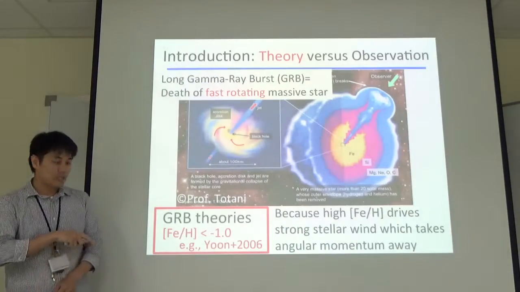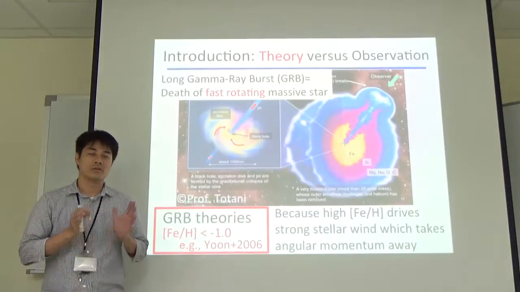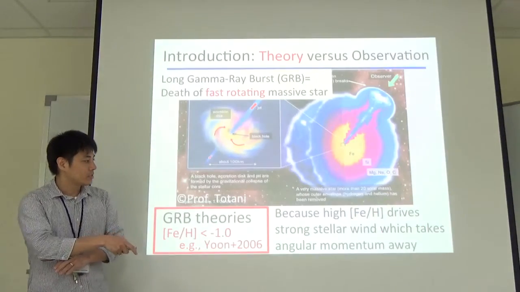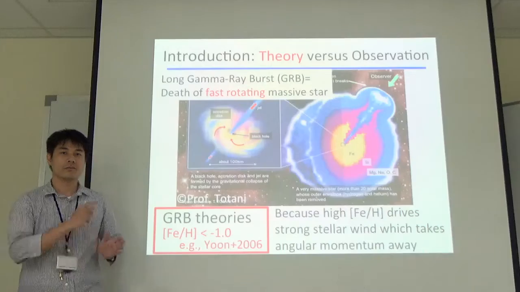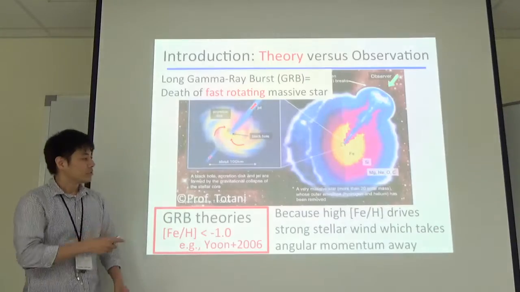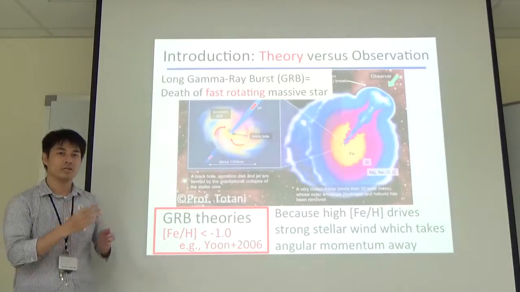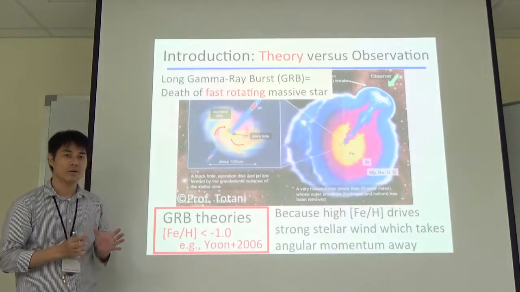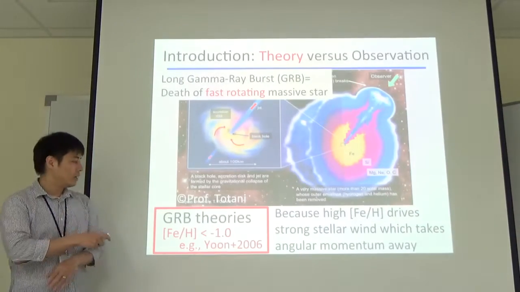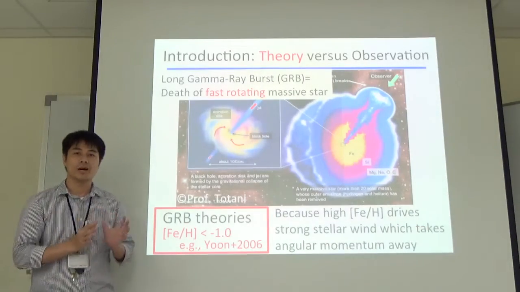In the GRB theories, low iron abundance, for example only 10% of solar values, is important because iron abundance drives a strong stellar wind which takes rotating angular momentum away. So if iron abundance is very high, the stellar wind becomes very strong, which results in a slowly rotating massive star. In this kind of object, they cannot become a gamma ray burst anymore. So theoretically, low iron abundance is very important for massive stars to become a gamma ray burst.